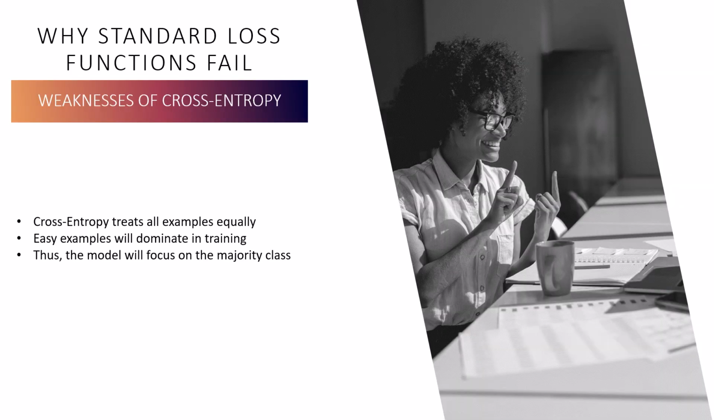Why standard loss functions fail, and the weaknesses of cross-entropy. Cross-entropy is a widely used loss function, but it doesn't distinguish between easy and hard examples, meaning it spends just as much energy on obvious predictions as it does on the nuanced edge cases. Therefore, if a model predicts the majority class correctly, it gets rewarded, even if it keeps misclassifying rare events.